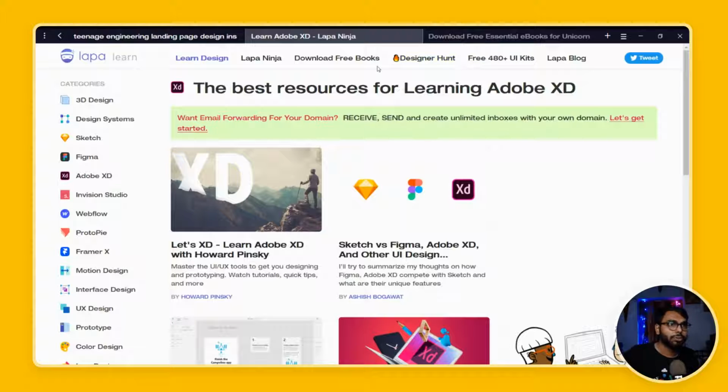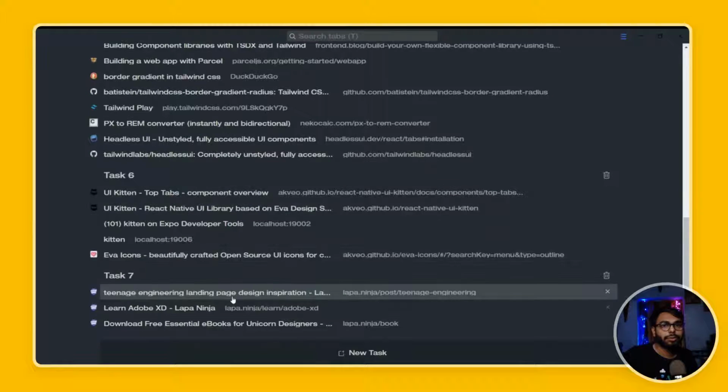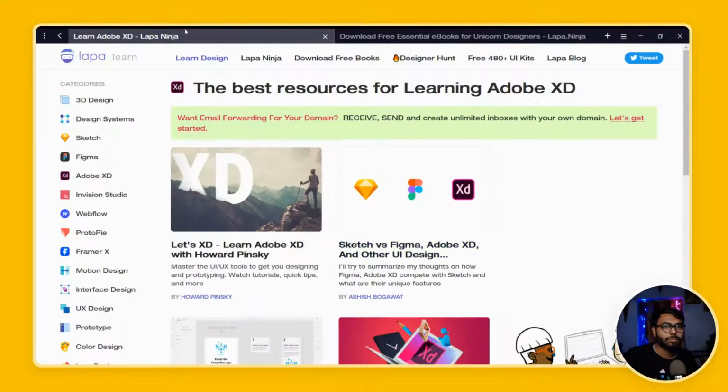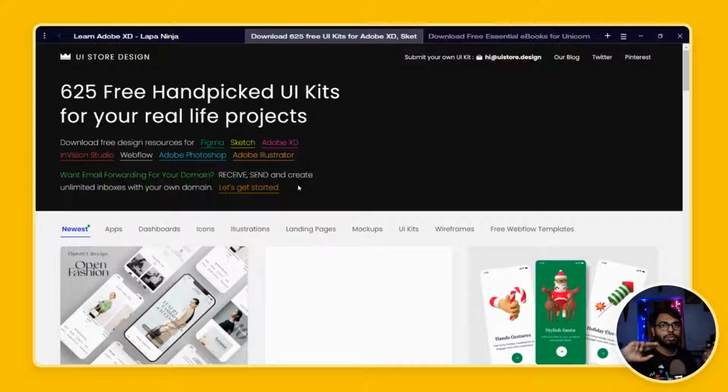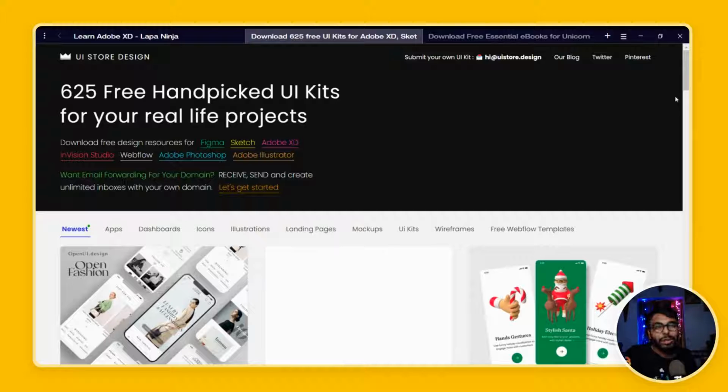Now from here you can go to other portions of this site, but let's go from here. So here are the 625 free handpicked UI templates, or maybe something like that. There are lots of things. As you can see here, it has Figma, Sketch, Adobe XD, InVision Studio, Webflow, Adobe Photoshop, and Adobe Illustrator templates. Okay, so that is another section here.